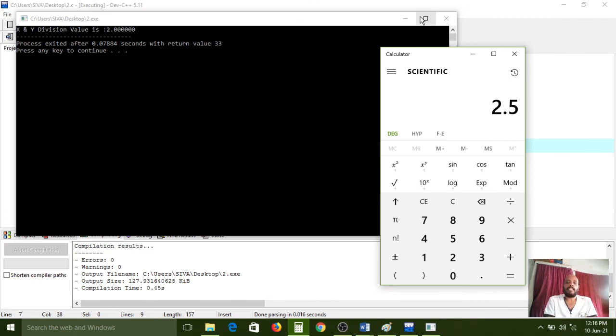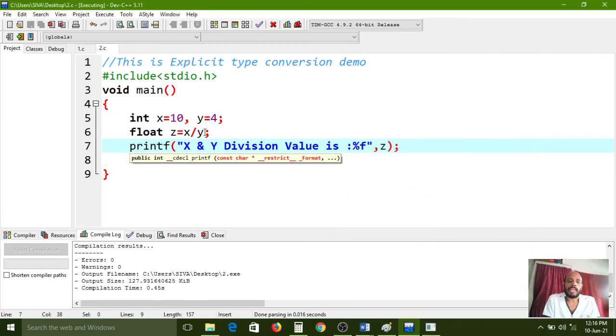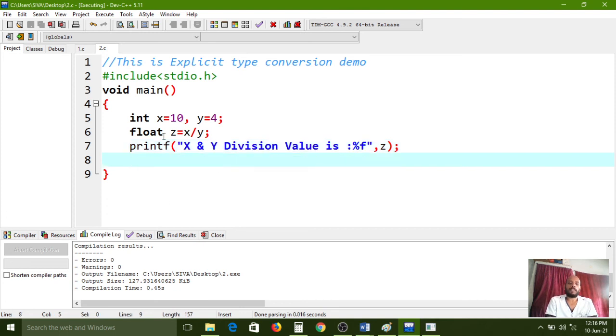What is the reason here? We haven't used any casting operator. So carefully observe. Here the 10 value, x variable and y variable, both are int data type. The int data type functionality is, if you want to store any whole numbers, for that we need to use the int data type. But after calculation, 10 by 4, we are getting only integer-related data.